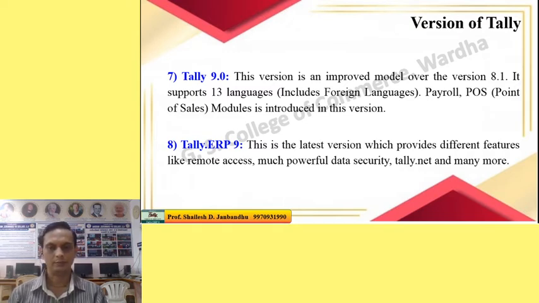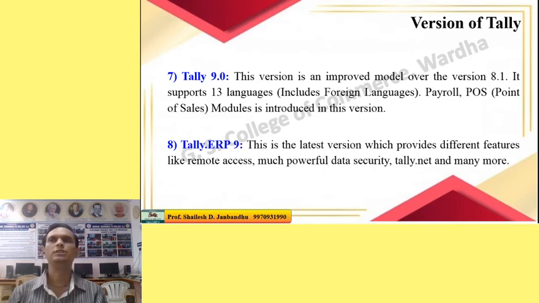Number 8, Tally ERP 9. As in our syllabus, Tally ERP 9 is included. This is the latest version, which provides different features like remote access, powerful data security, Tally.NET and many more. With remote access, we can use it from another computer. If we place our package on a mainframe or server system, it can be accessed anywhere in our area. It also includes data security.